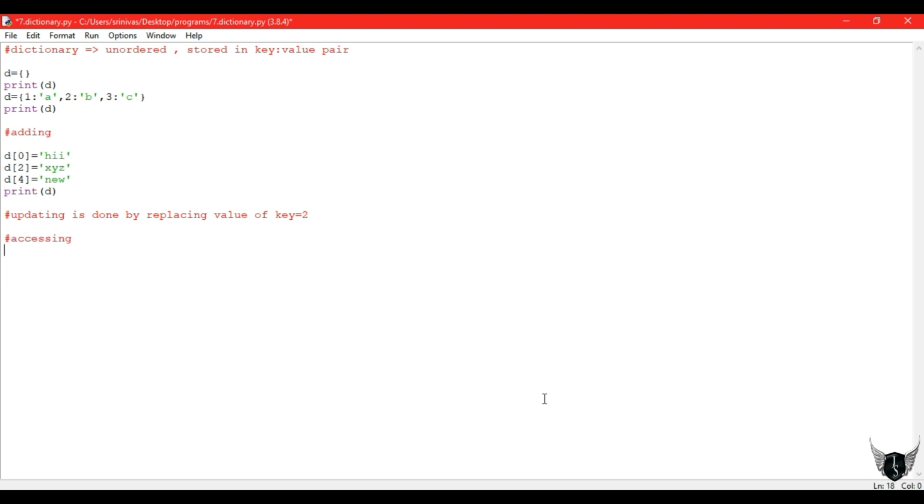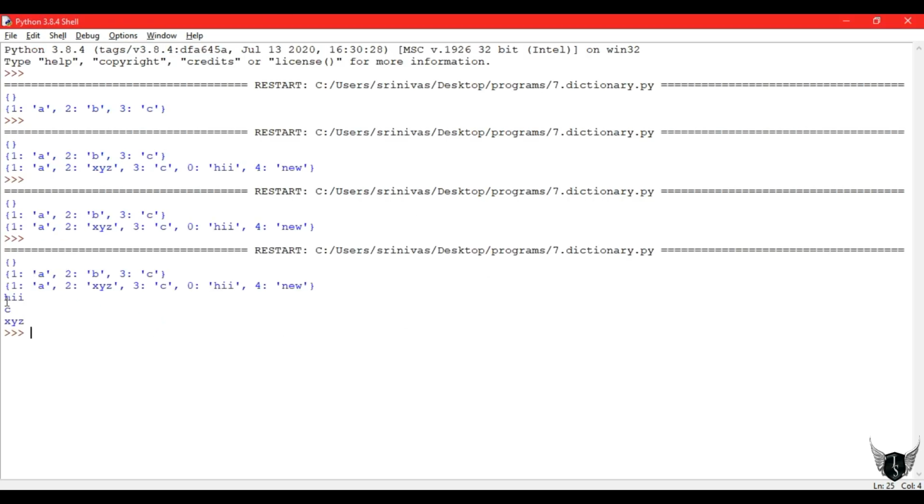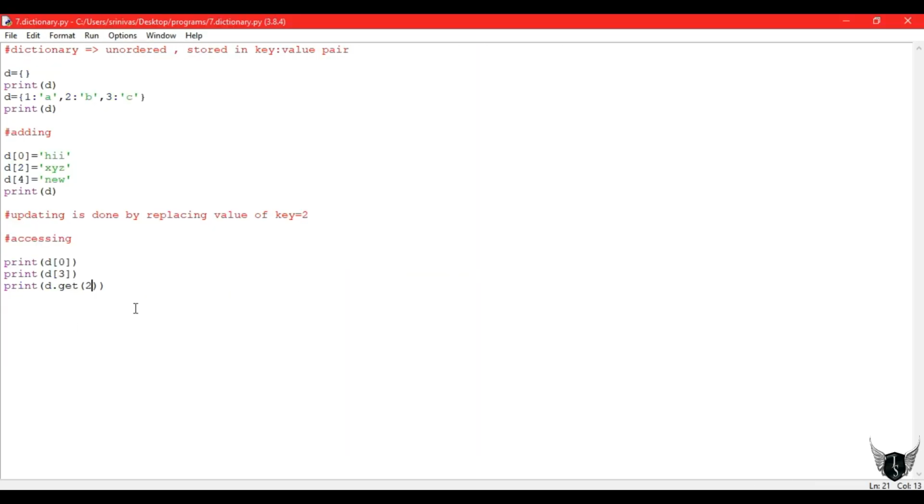Next is accessing. As I have already said, the keys are indexes. So if we access a value using the keys, the value will be printed for that key. If we access d of 0, the value for 0 is printed, and for 3, the value for 3 is printed. We can also access by using another method, like d dot get of 2. If the key is 2, its value, xyz, will be printed. This is accessing a dictionary.